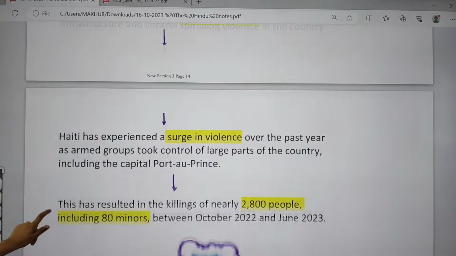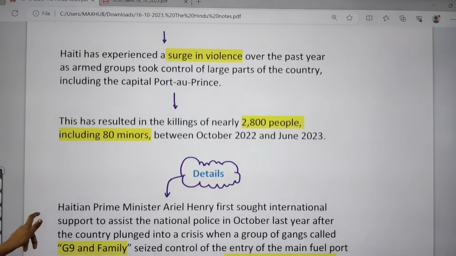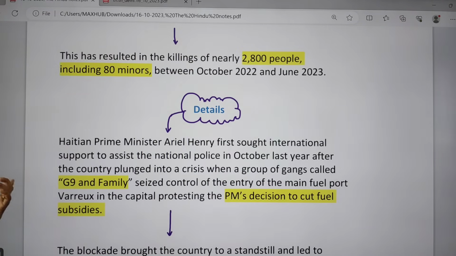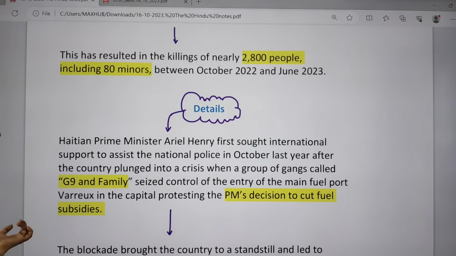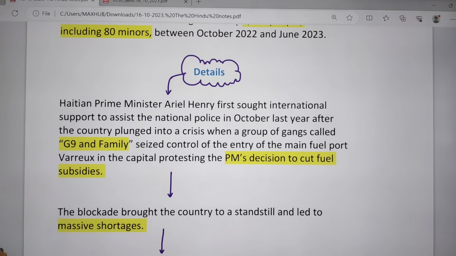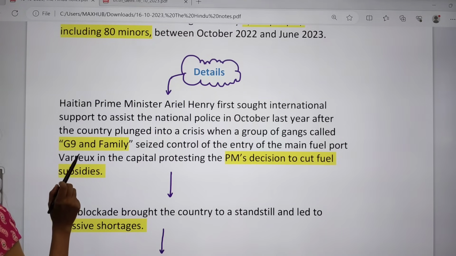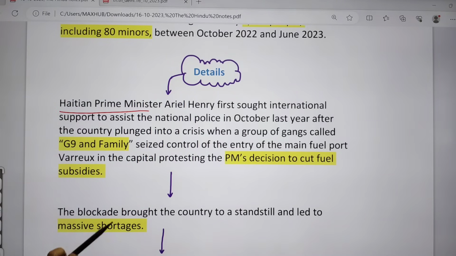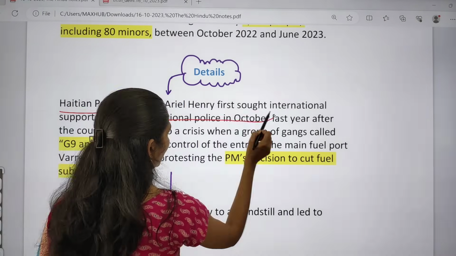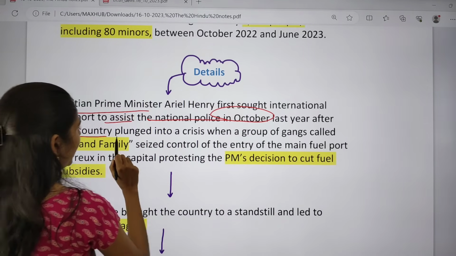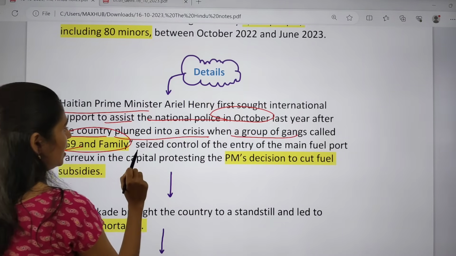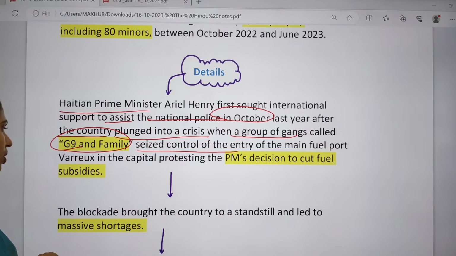What happened here is Haiti has experienced a surge in violence over the past year, and there are many groups that want to control parts of the country. This has resulted in the killings of about 2,800 people, including minors. And if you see the details, it says that the Haitian Prime Minister first sought international support to assist the national police in October last year after the country plunged into crisis when a group of gangs, the name of that gang being Jean and family, seized control of the entry of the main fuel port.